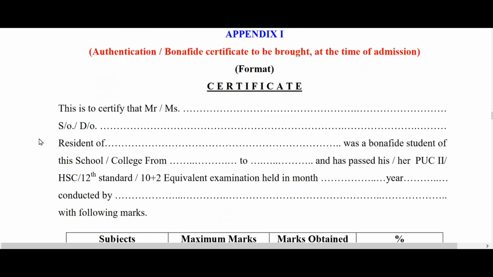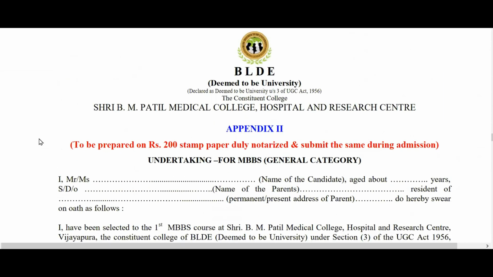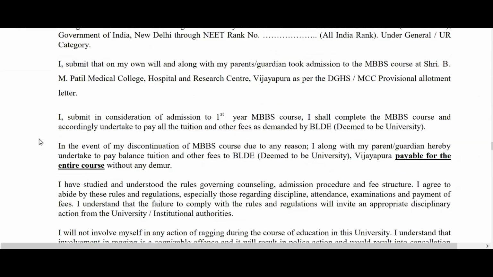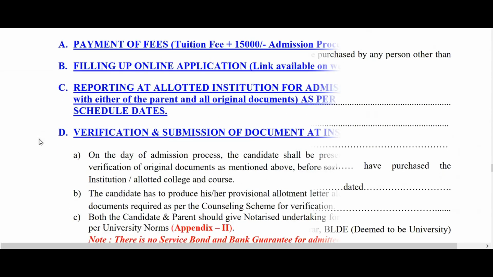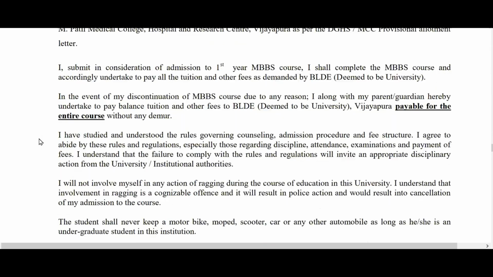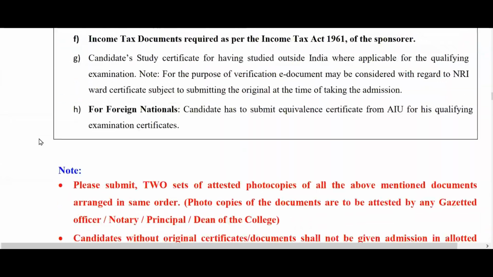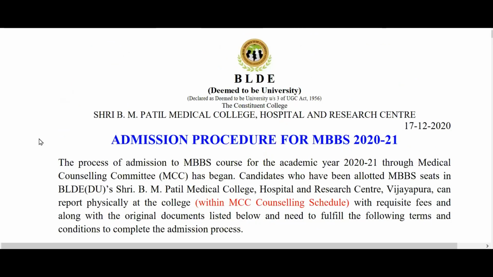So there are certain other documents like authentication, bona fide certificate. The formats are given. You need to give an undertaking. All these are given, so you take a look at all these. And there are certain other details. I don't want to go through all of them. You can go through. So the news is you can register for NRI counseling right now before 27 December. And then on 28 December, NRI counseling will happen for stray vacancies. And then on 29 December, the general stray vacancy counseling will be happening.